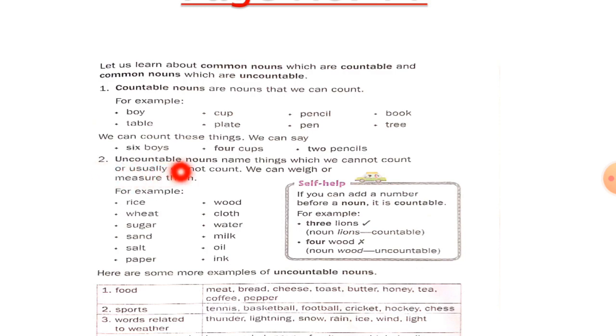Now, second is uncountable nouns. Uncountable nouns name things which we cannot count or usually do not count. We can weigh or measure them. For example, rice, wheat, sugar, sand, salt, paper, wood, cloth, water, milk, oil, ink. These all are examples of uncountable nouns. If you add a number before a noun, it is countable. For example, 3 lions. So here, lions are countable nouns. But if we say 4 wood, here wood is a noun, but it is not countable. It is uncountable.